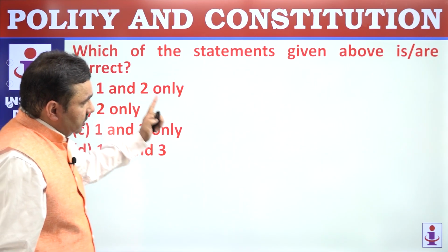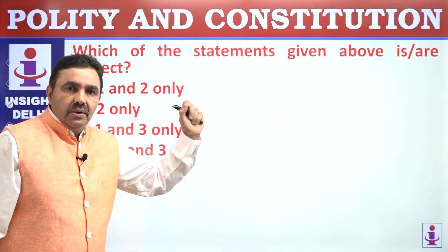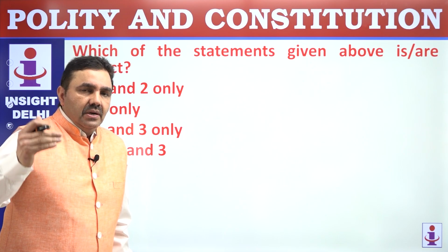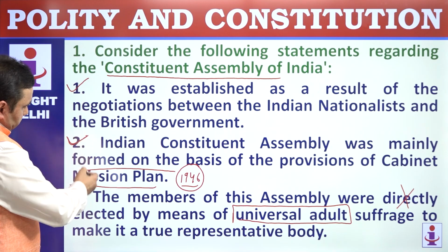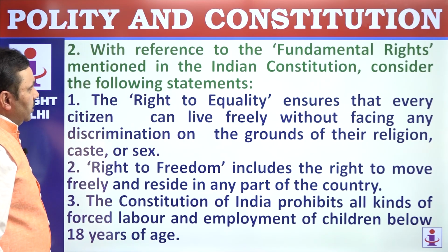Always pay attention to instructions, because in many of the questions you will have 'which of these are not correct' or 'incorrect'. One slight lapse of attention could lead to a wrong answer. So you have to see the correct one. 1 and 2 are correct, the third one is incorrect, so the option is A. Look at question number 2.